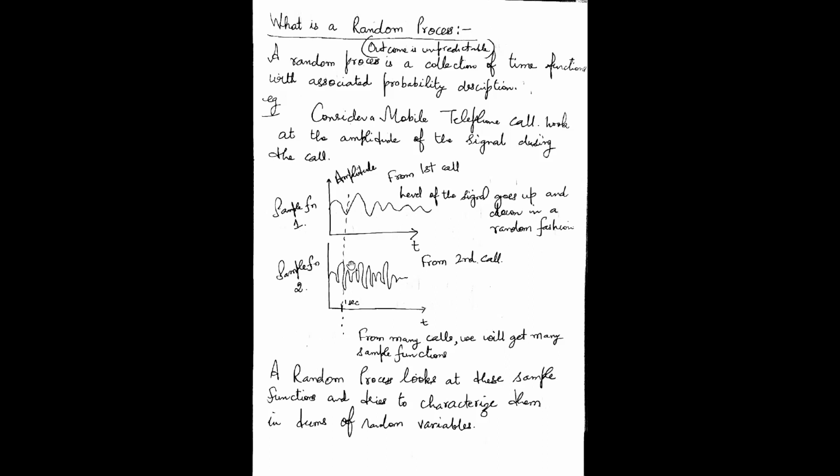Please understand that. I am looking at all the time functions at 1 second, so I am getting huge variations of the signal amplitude values. So this corresponds to a random variable at 1 second, right?